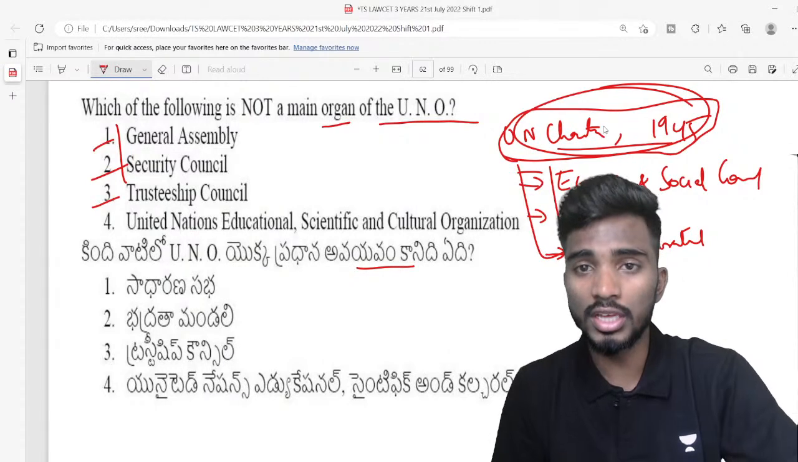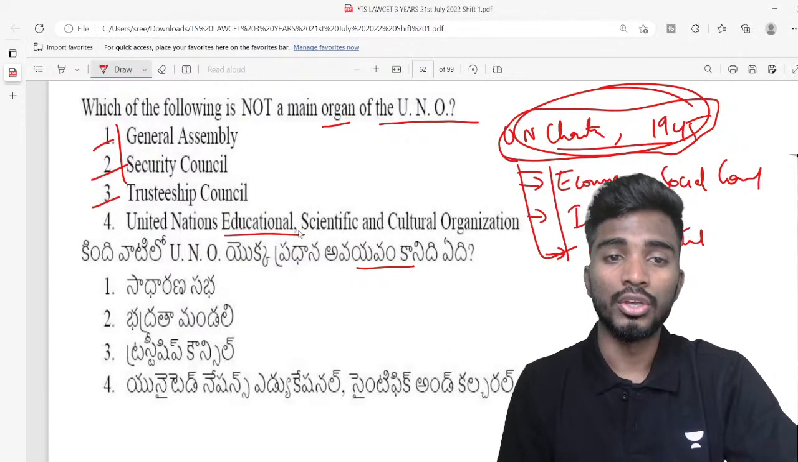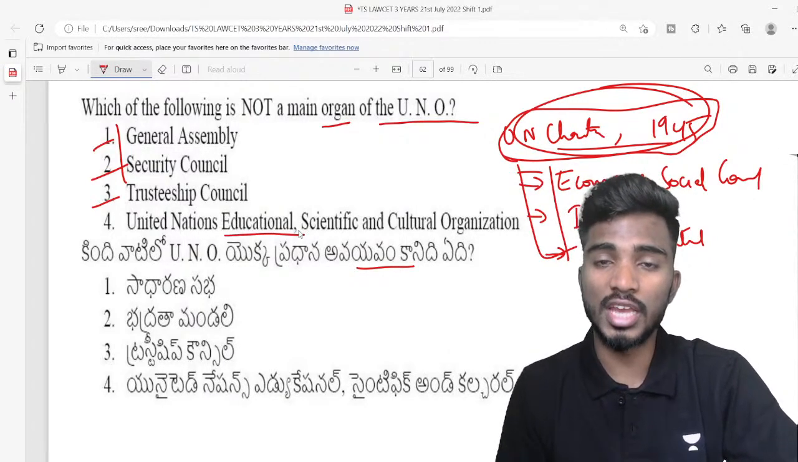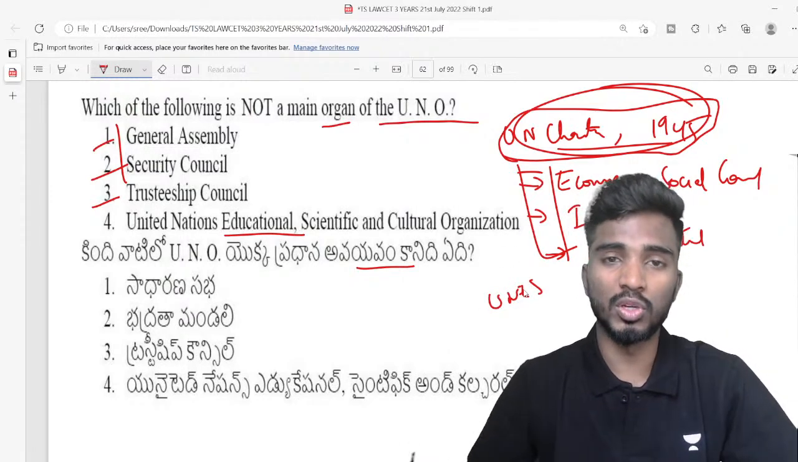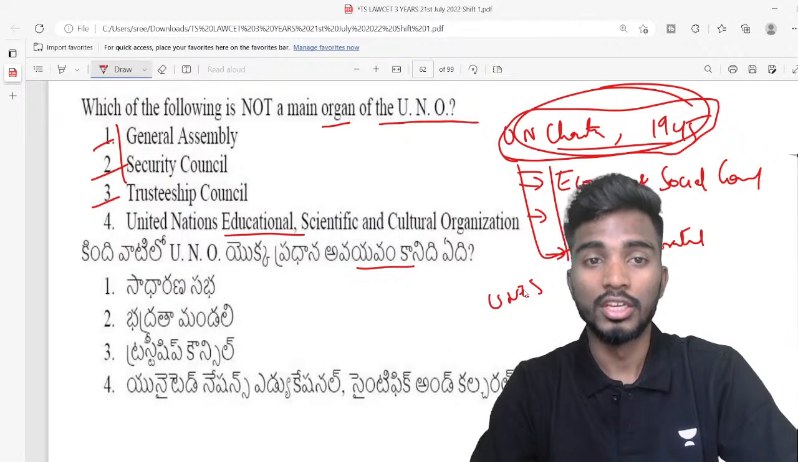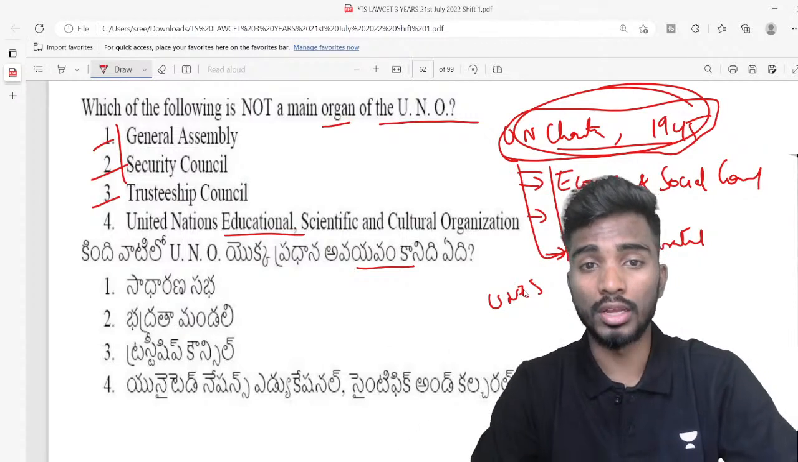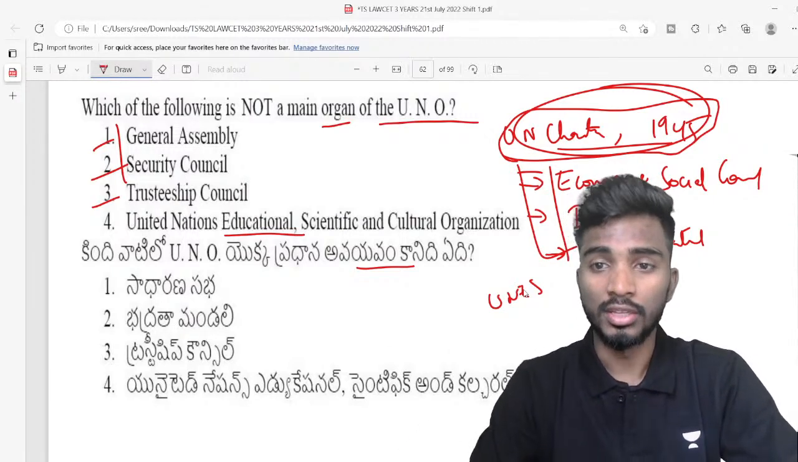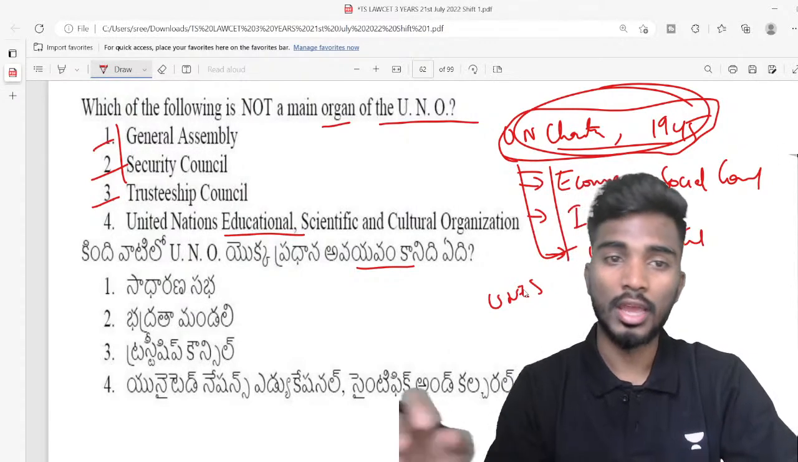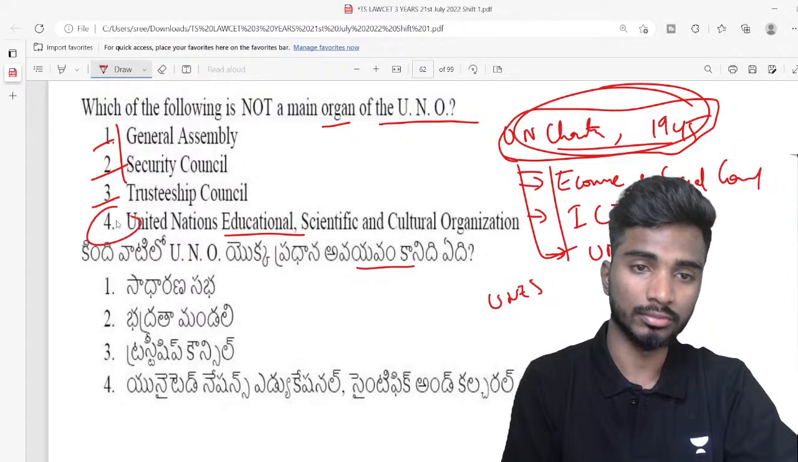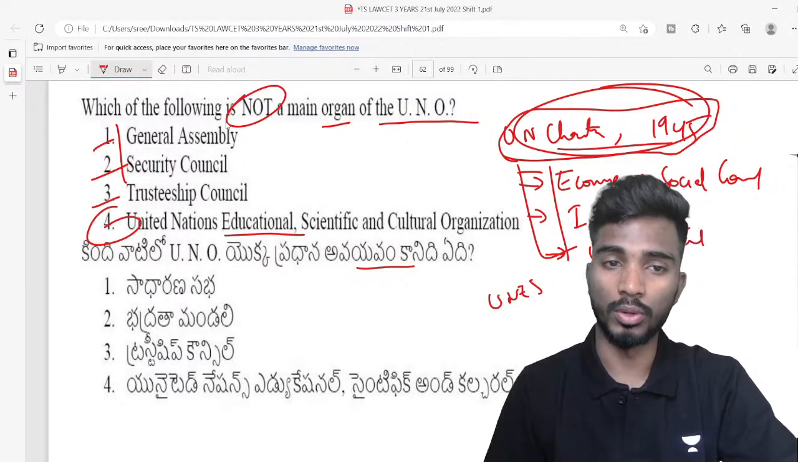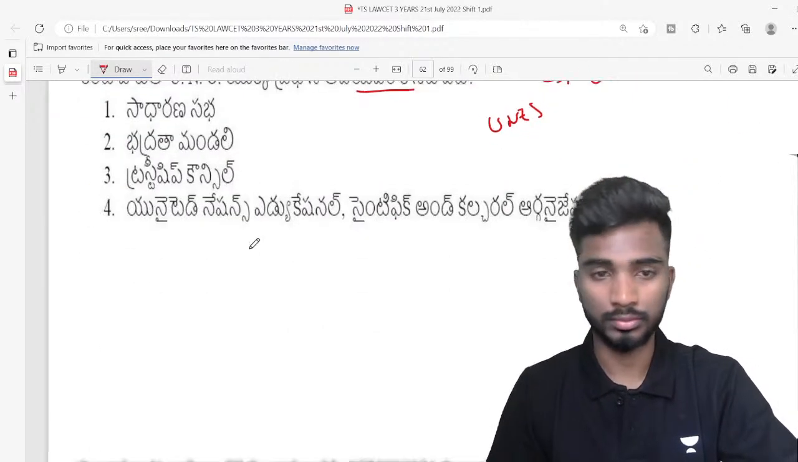మిగతా ఆర్గనైజేషన్స్ ఏవైతే ఉన్నాయో, ఫర్ ఎగ్జాంపుల్ యునైటెడ్ నేషన్స్ ఎడ్యుకేషనల్ సైంటిఫిక్ అండ్ కల్చరల్ ఆర్గనైజేషన్ అంటే యునెస్కో. ఓకే, దీని తర్వాత there is something known as UNICEF. Okay, so all of these are not the main organs of the United Nations. These are the 6 organs of UN, and please remember, no Uma, so 4 is the right answer, right? Not a main organ of UN. UNESCO is the right answer.